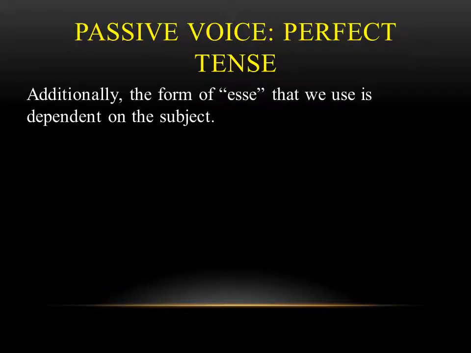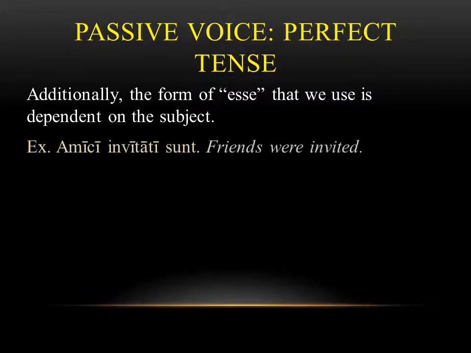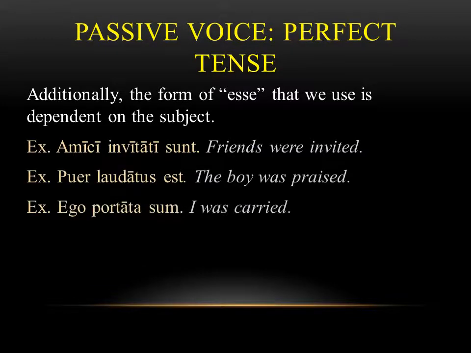The other thing that you want to notice is that the form of esse depends on the subject. So again, here are those three sentences we were looking at. Now we looked at the fourth principal part, but let me highlight the verb to be. In the first sentence, it's sunt. Sunt is matching amici. You're saying the friends were invited. So amici is third person plural. It's matching with sunt, which is also third person plural. Next, we have puer and est. Again, they match, third person singular. And in the third sentence, you have ego and sum, first person singular. So you have to pay attention. Both pieces, the fourth principal part and the verb to be, have to match with your subject.